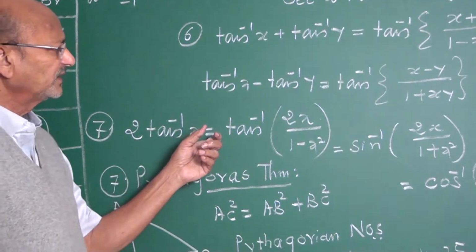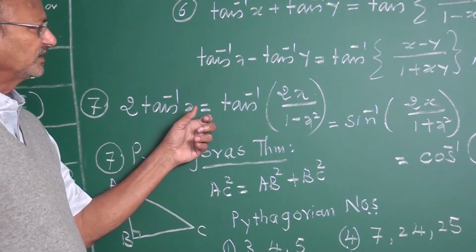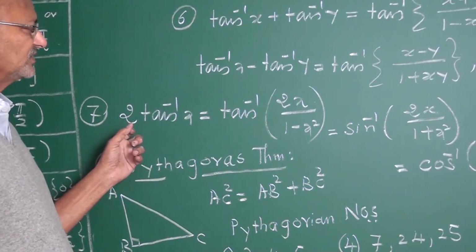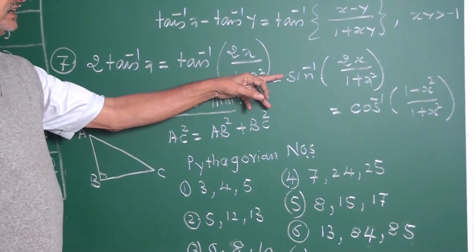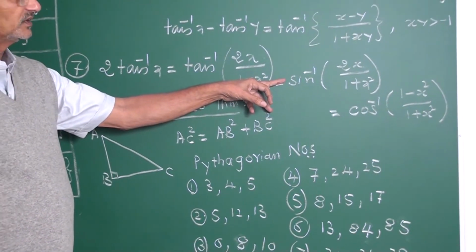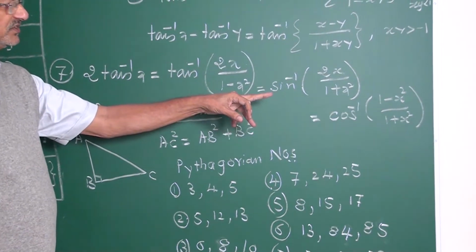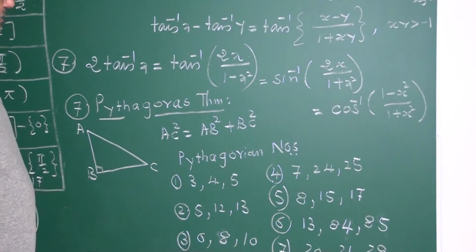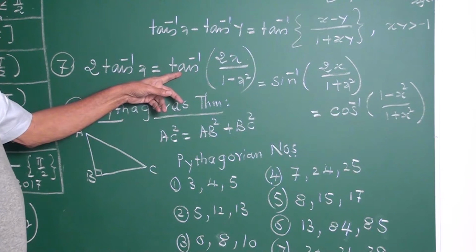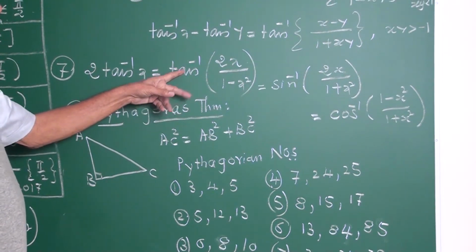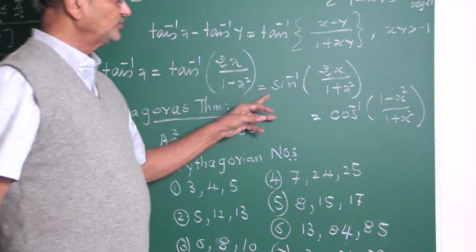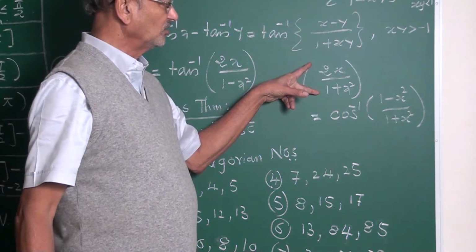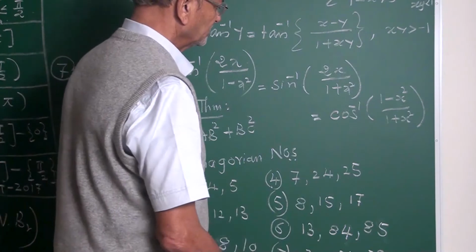You have some examples based on this property. 2 tan inverse x equals tan inverse 2x upon 1 minus x square, sin inverse 2x upon 1 plus x square, cos inverse (1 minus x square) upon (1 plus x square). Making use of the property, tan inverse can be written as cot inverse of the reciprocal, (1 minus x square) upon 2x, cosec inverse of the reciprocal, (1 plus x square) upon 2x, and sec inverse of (1 plus x square) upon (1 minus x square).